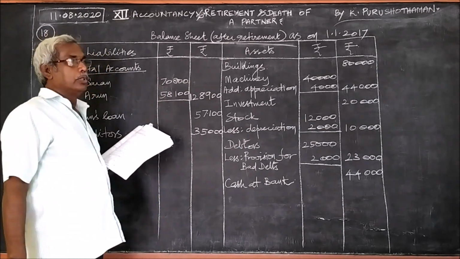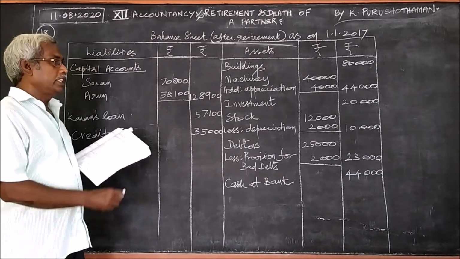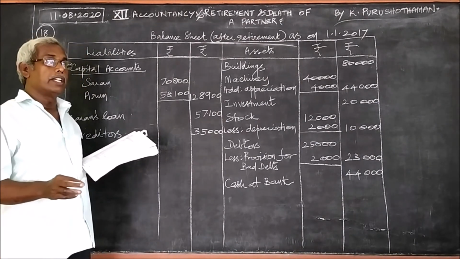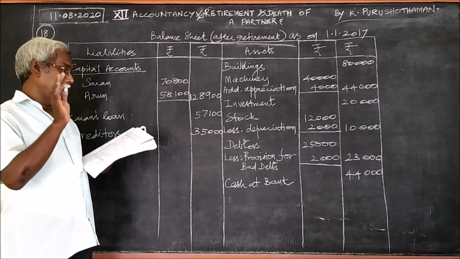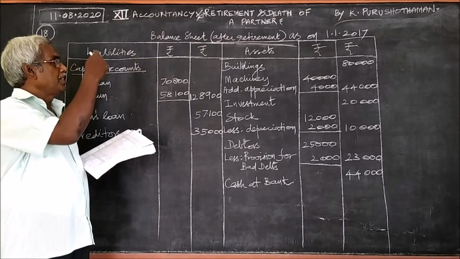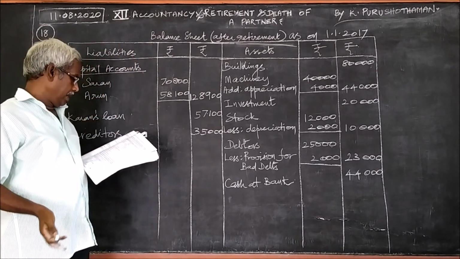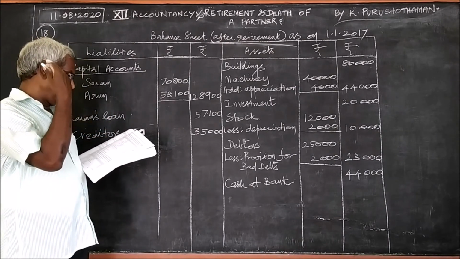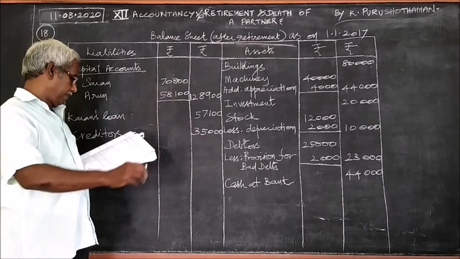Now before closing the balance sheet, we should check whether we have attended to all the adjustments or not. The first one, machinery, attended. Second, building, attended. Third, provision for bad debts, attended.